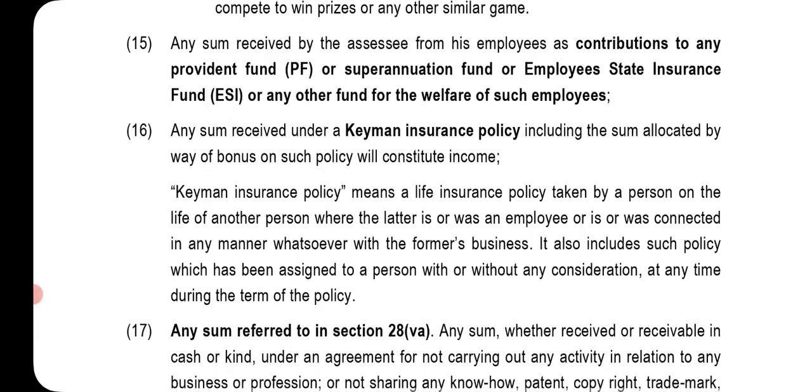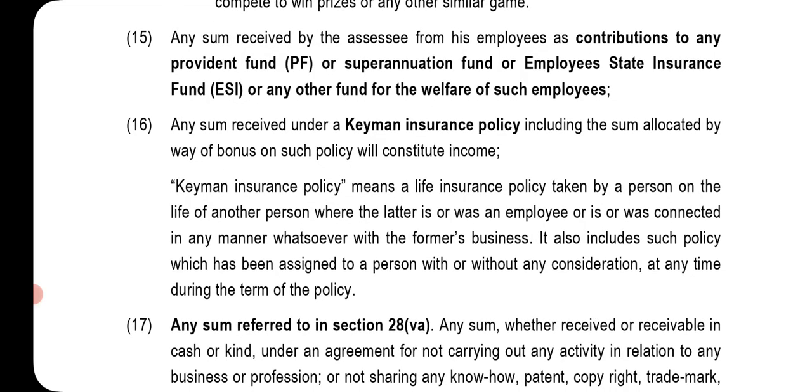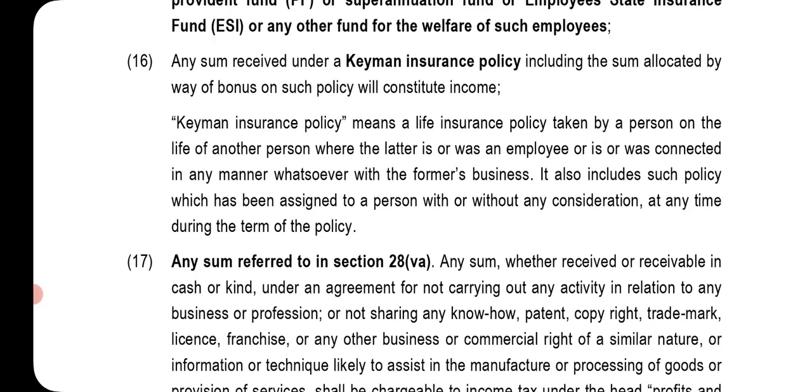Any sum received under a Keyman insurance policy, including the sum allocated by way of bonus on such policy, will constitute income. Keyman insurance policy means a life insurance policy taken by a person on the life of another person, whether the latter is or was an employee or is or was connected in any manner whatsoever with the former's business. It also includes such policy which has been assigned to a person with or without any consideration at any time during the term of the policy.